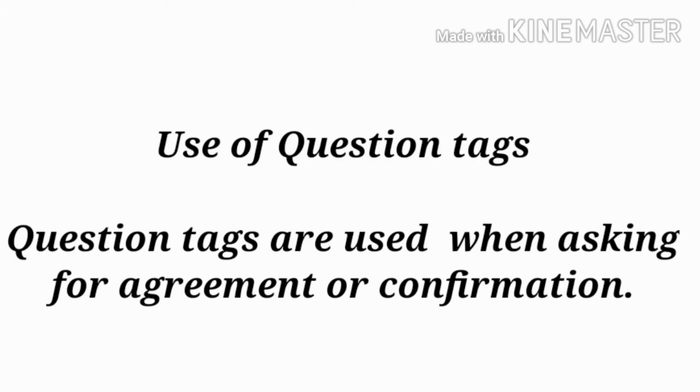Next is why we use question tags. Question tags are used when asking for agreement or confirmation. For example, we want to confirm our statement, then we use a question tag. There are two types of question tags: positive question tag and negative question tag. Where we use positive question tag and where we use negative question tag, we will understand in the next slide.